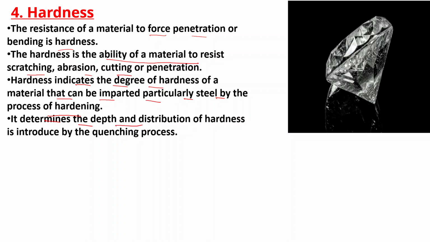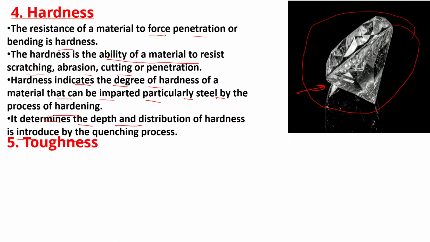It determines the depth and distribution of hardness introduced by the quenching process. This is the hardness here. When we cut this one, there may be lots of things that apply here.